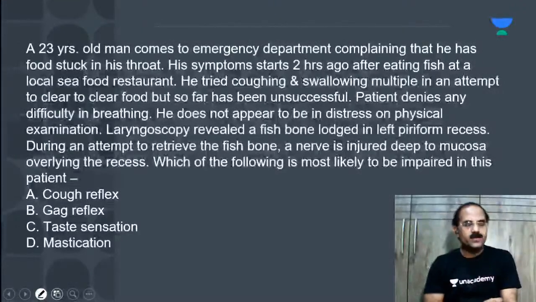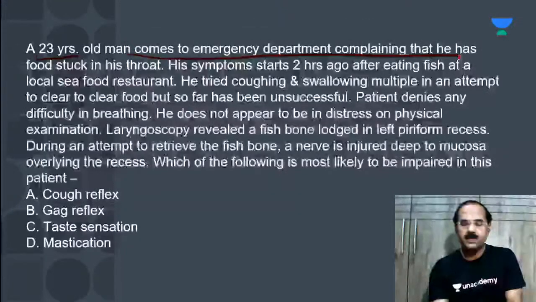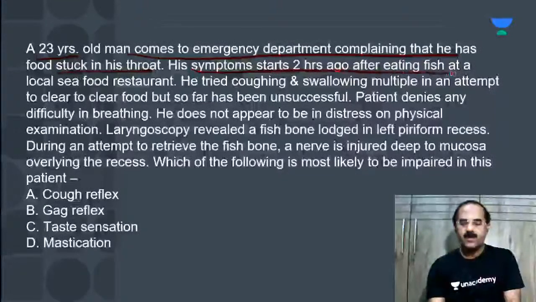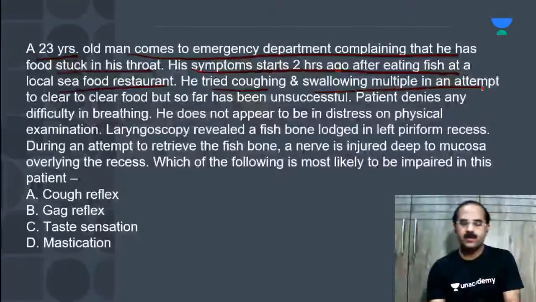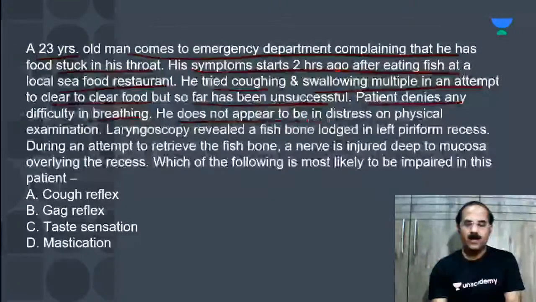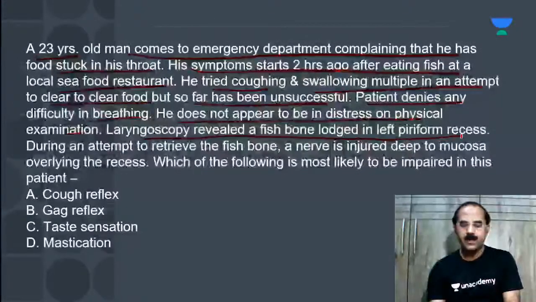Okay, I'll start with the MCQ. Just have a look. A 23 years old man comes to the emergency department complaining that he has food stuck in his throat. His symptoms started 2 hours ago after eating fish at a local seafood restaurant. He tried coughing and swallowing multiple times in an attempt to clear the food, but so far he's been unsuccessful. Patient denies any difficulty in breathing. He does not appear to be in distress on physical examination. Laryngoscopy revealed a fish bone lodged in the left pyriform recess.